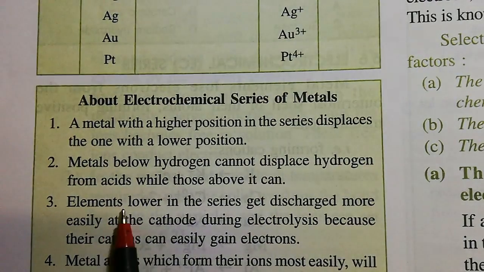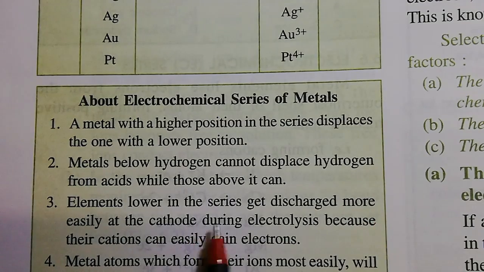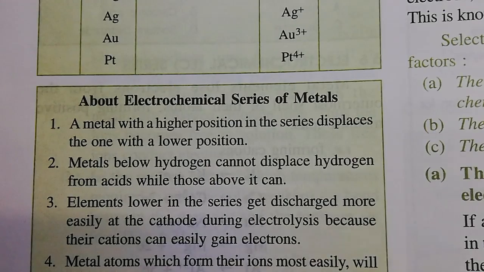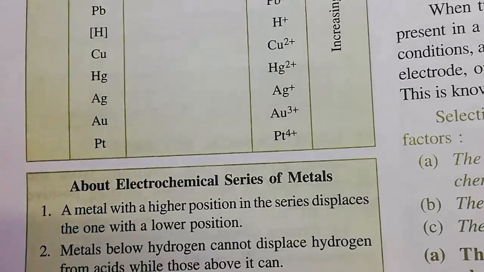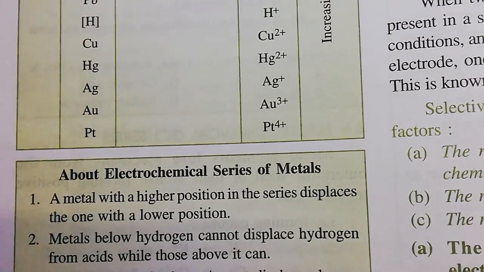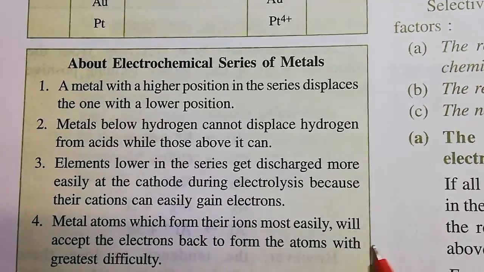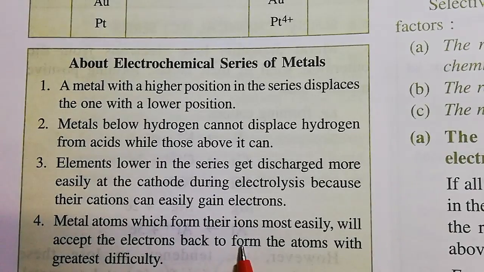Number three: elements lower in the series get discharged more easily at the cathode during electrolysis. That means elements placed at a lower position in the activity series have a high tendency to get discharged at the cathode. Number four: metal atoms which form their ions most easily will accept electrons back to form the atom with greatest difficulty.